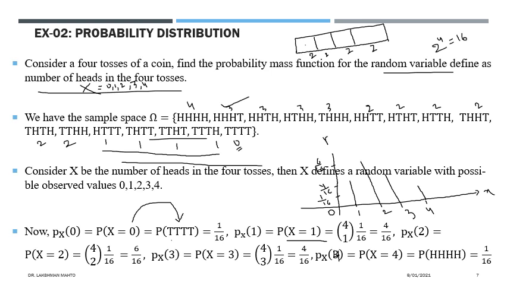On the y-axis you can take the value of the probability mass function. So this is the plot. Here it is discrete. If someone asks what is the value of the probability mass function for 0.5, easily you can say 0, because we don't see any outcome which is associated with 0.5. So that will map to 0.